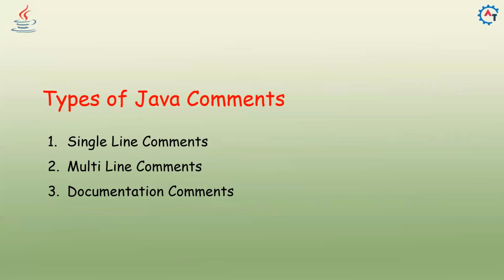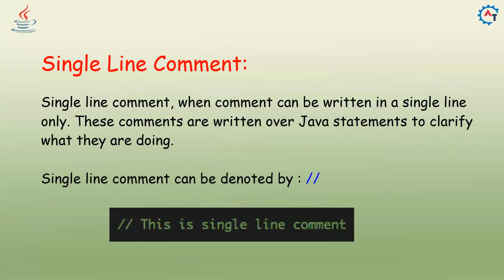Now, types of Java comments: single line comments, multi-line comments, and documentation comments. We'll see them one by one. Single line comment: when a comment can be written in a single line only, these comments are written over Java statements to clarify what they are doing. A single line comment is denoted by 2 forward slashes. You see the 2 forward slashes? This is a single line comment. When you put 2 forward slashes in front of it, the code is not executable. This is just to give information to the user. Java will not consider this as Java code. That's how you represent a single line comment, with the 2 forward slashes.